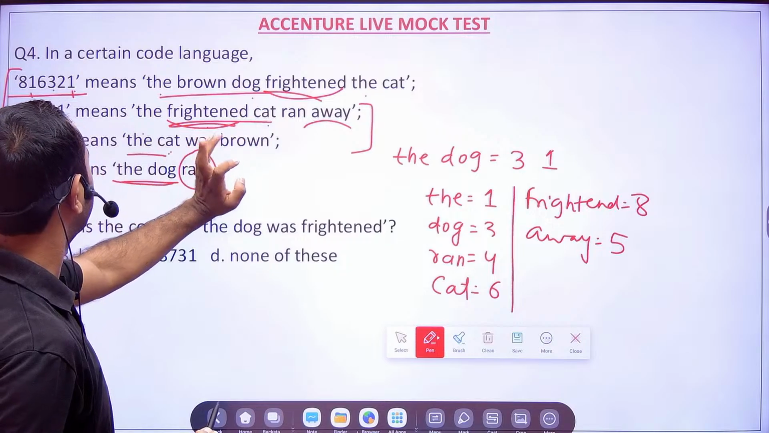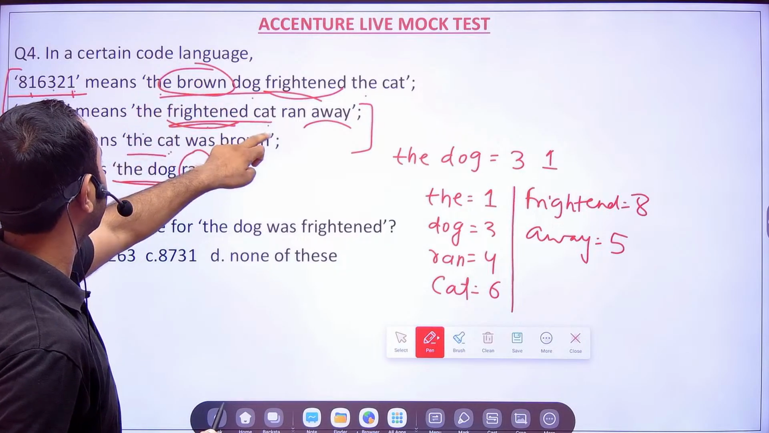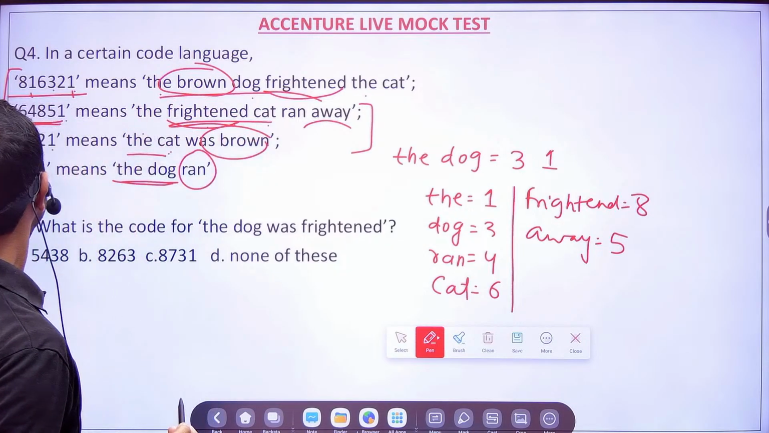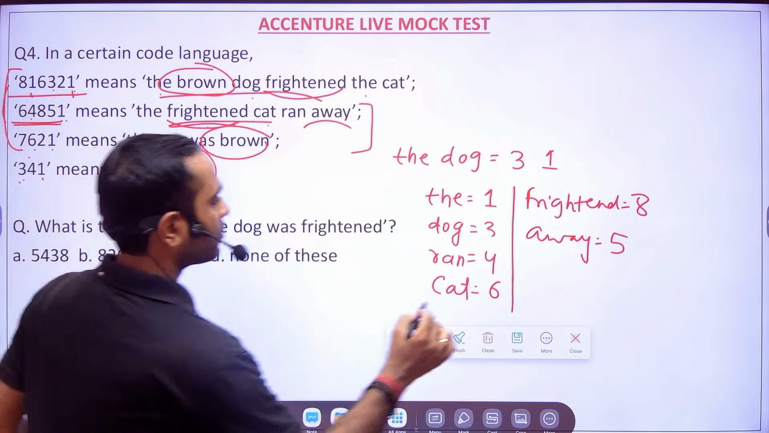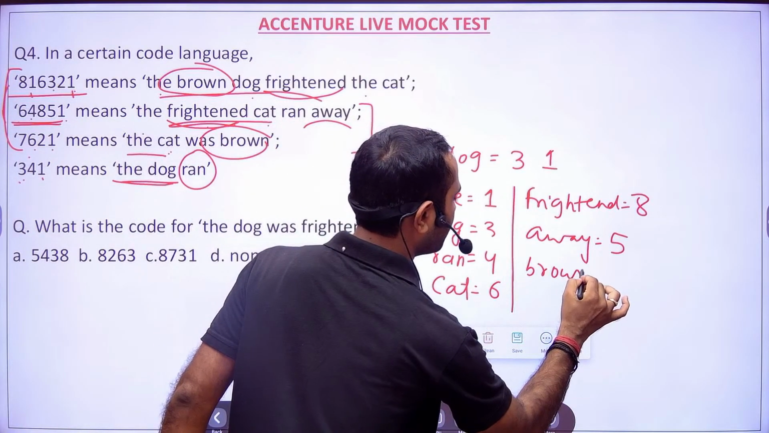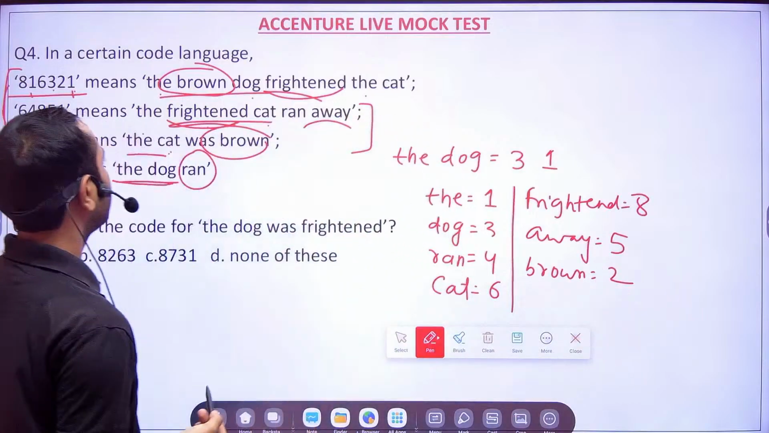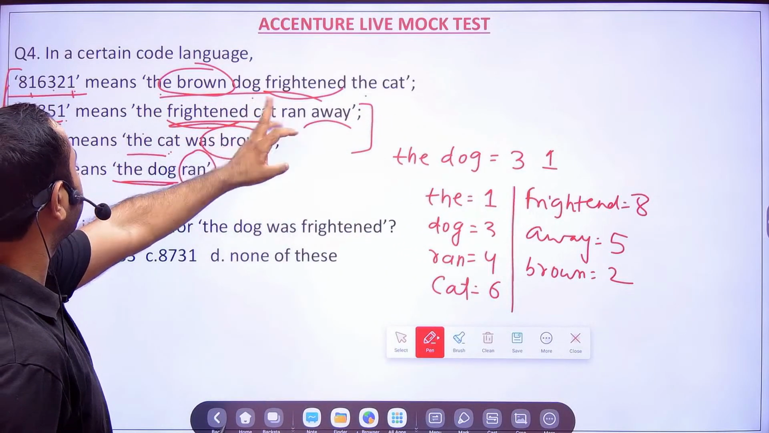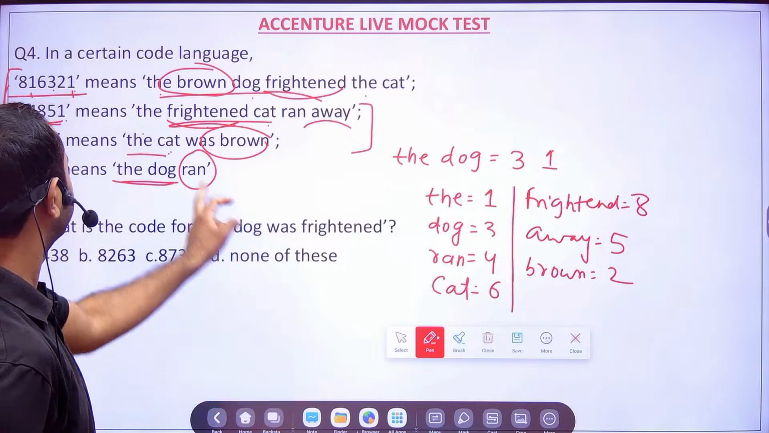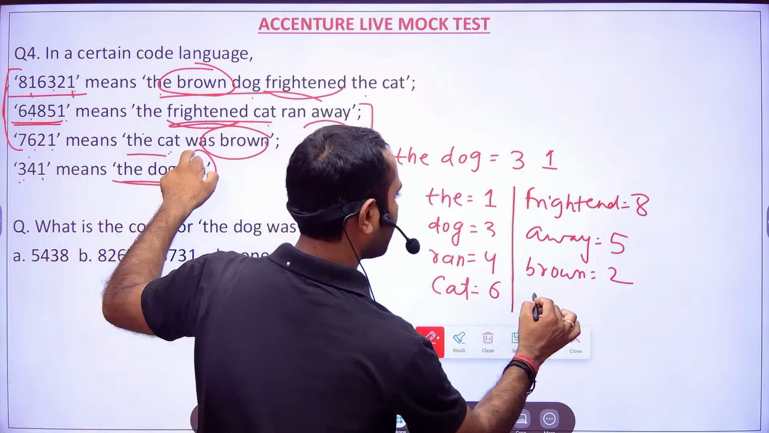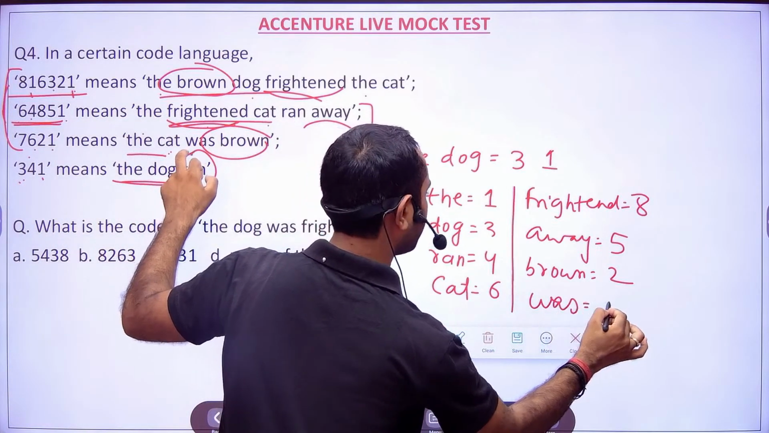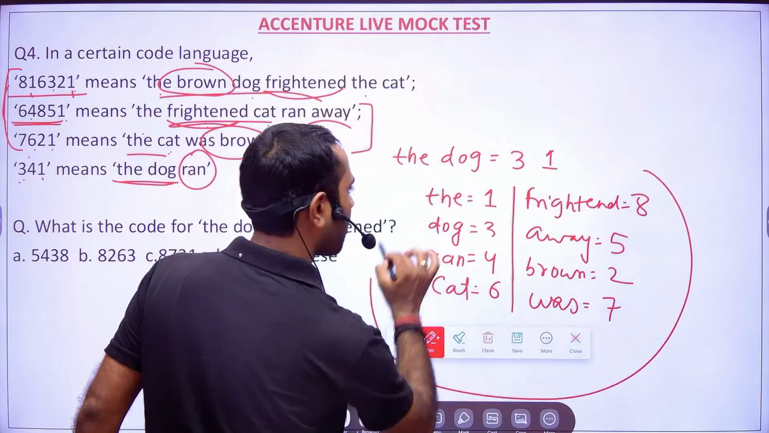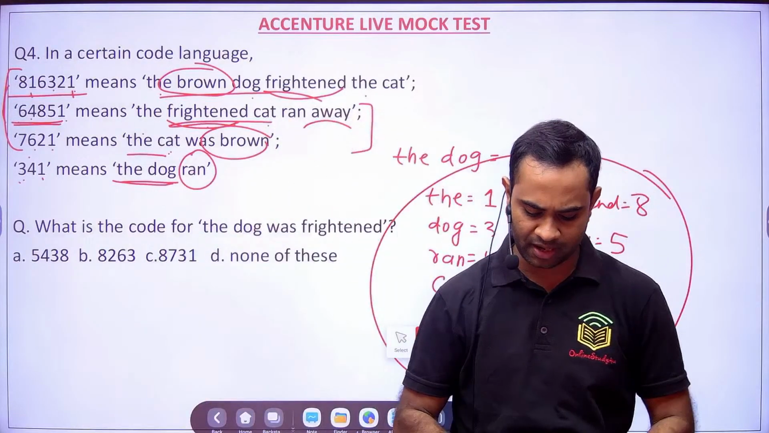The cat was brown. Here you see brown and here you see brown. What is common here? In these two, you will see 2. So for brown, it will become 2. And then the brown dog frightened the cat. So we have got it for everything. For was, it will be 7, right? So we have got the complete code from here.